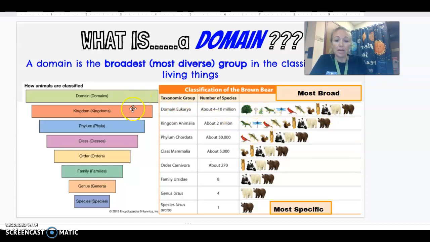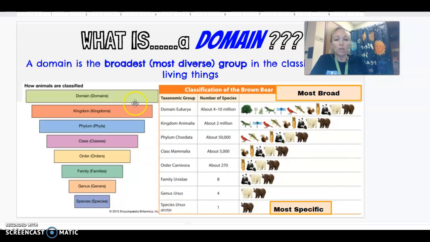Every time you step down, so we have the different categories of classification go from domain to kingdom to phylum, class, order, family, genus, species. Species is the most specific. If we are talking about an organism's scientific name, it includes its genus and species name. So a brown bear or a grizzly bear's scientific name is Ursus arctos. Human scientific name is Homo sapien.